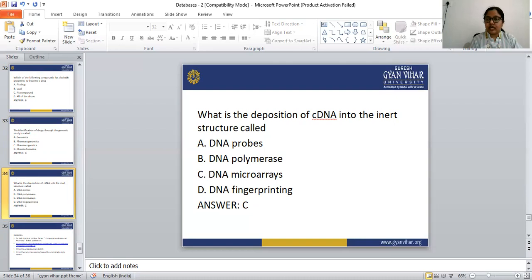We have different databases for protein sequences, nucleotide sequences, and molecular structures. There are lots of databases available because biological data collection is very complex and also incomplete. So we need a proper arrangement of this data, and researchers and scientists have created these databases.